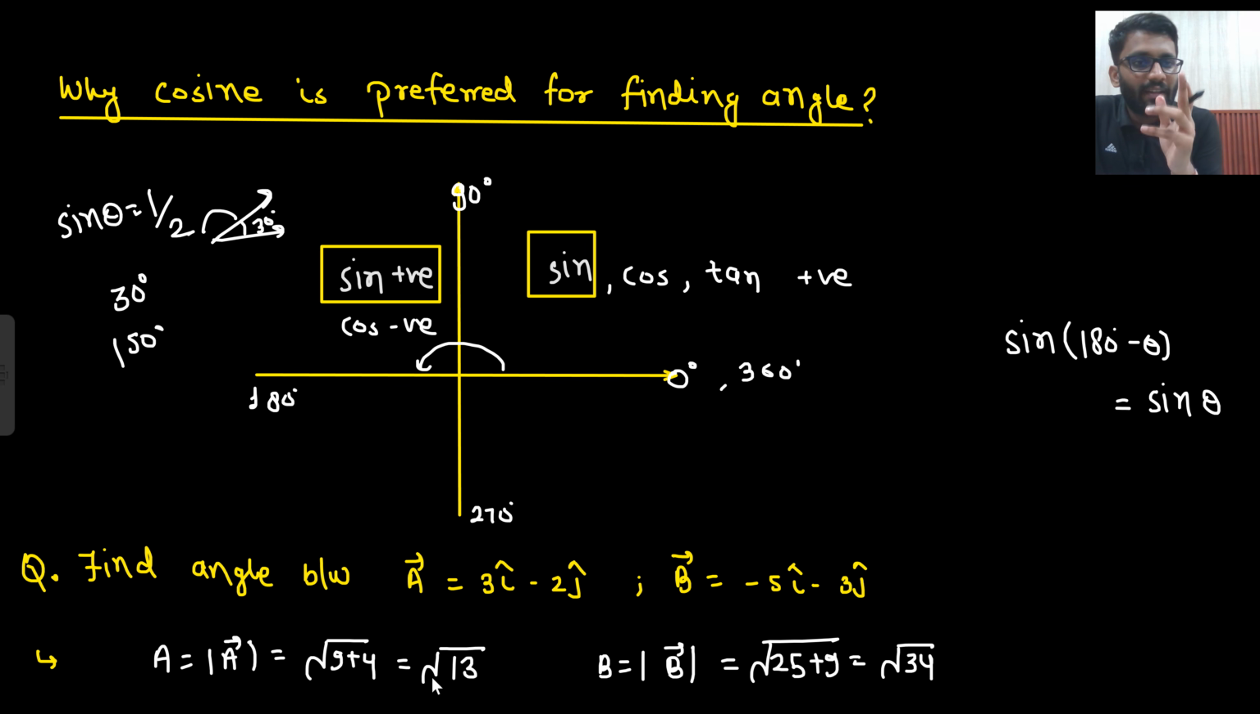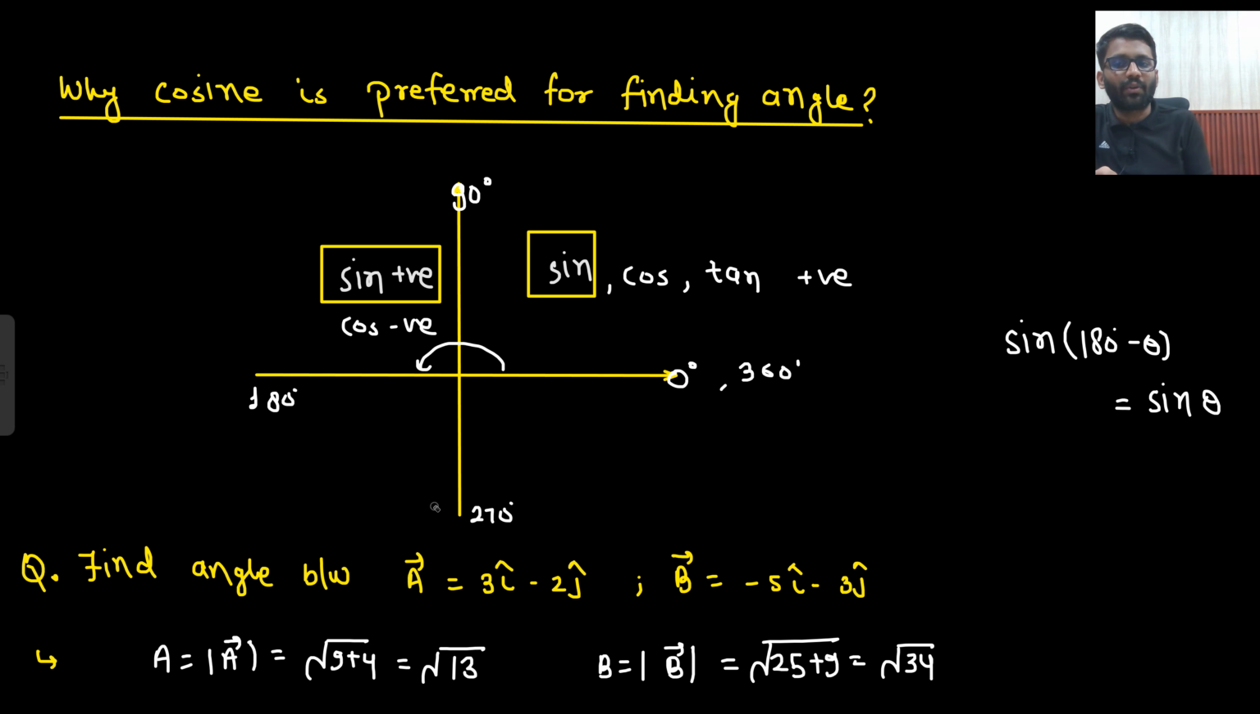So if I use sine, there will be ambiguity. But if I use cos, and I am getting cos theta equals, let's just say, root 3 by 2, there is 100% possibility that there will be only one angle. And if I get a negative value, then also there is 100% possibility that there will be only one angle. So in case of sine there will be ambiguity, but in case of cos there will be no ambiguity. That's why you use cos when you calculate the angle.